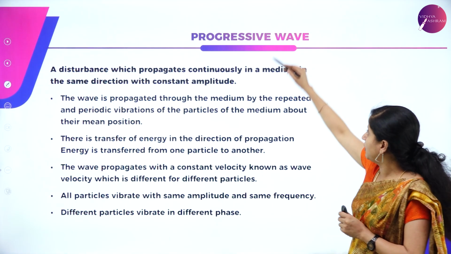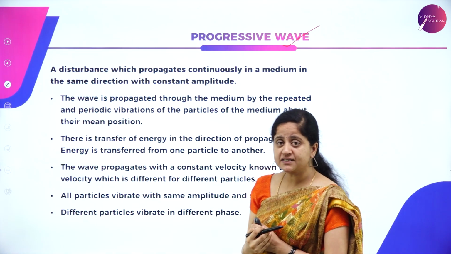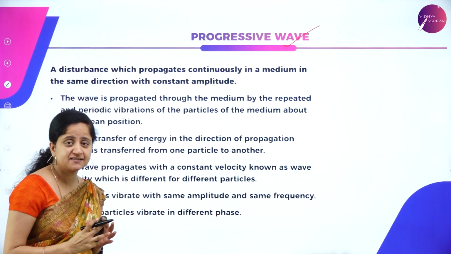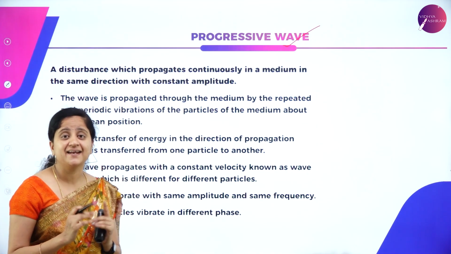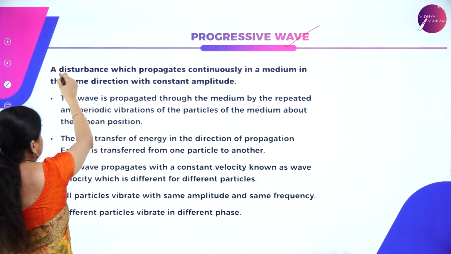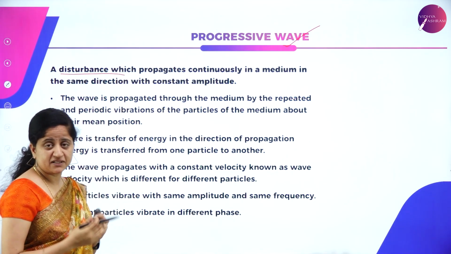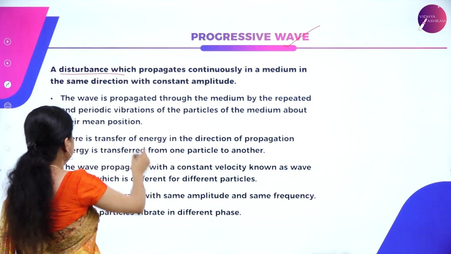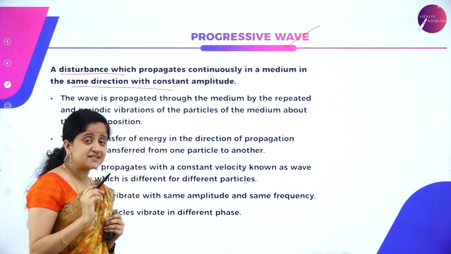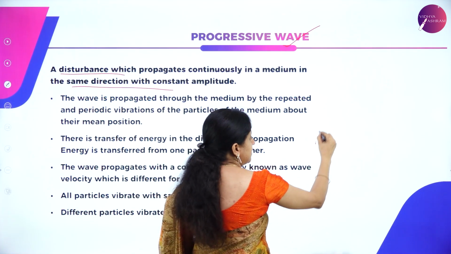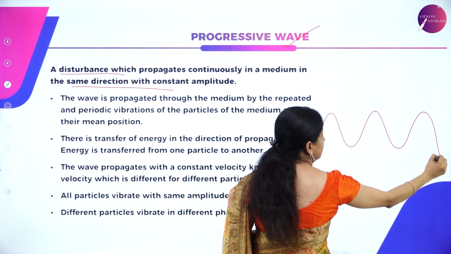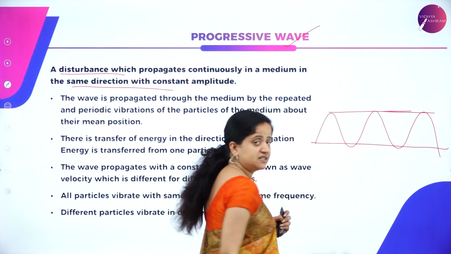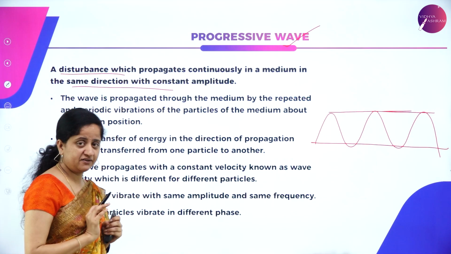Now let's move on to an important concept, that is progressive wave. So what is the meaning of progressive wave? We need to understand its characteristics first. Wave is nothing but a disturbance, as we all know. A disturbance which propagates continuously in a medium in the same direction with constant amplitude. If the wave is propagating in a medium continuously with constant amplitude, you can observe here the amplitude is constant, and such a type of wave is called a progressive wave.